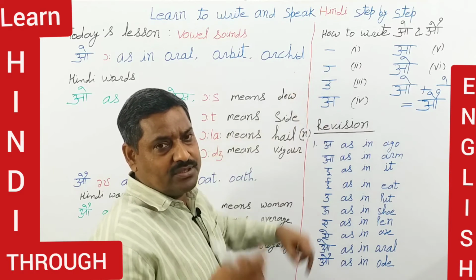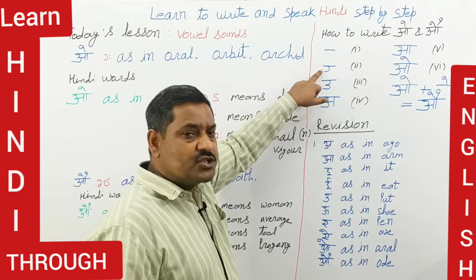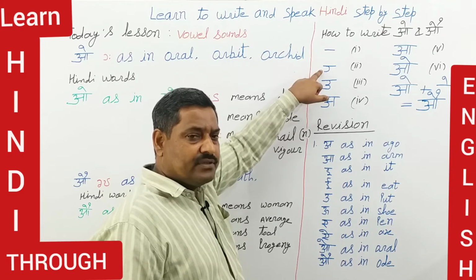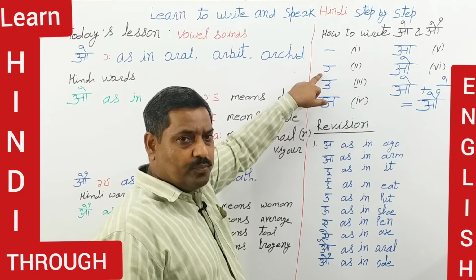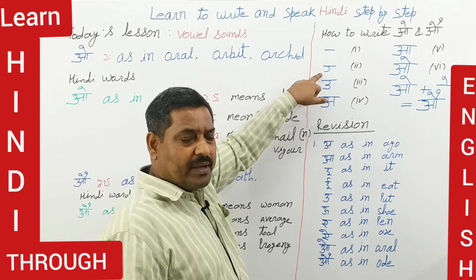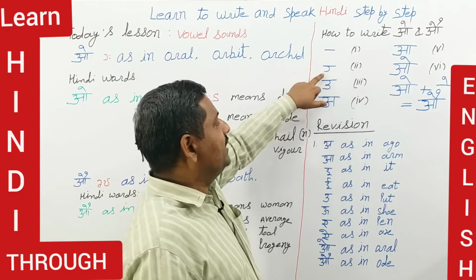So you keep the opened space towards the left side, and then you make this C.